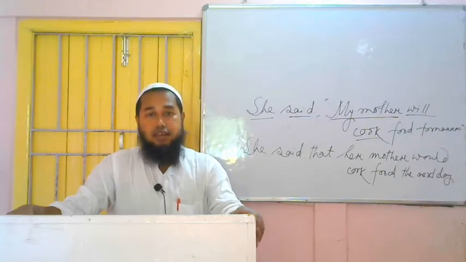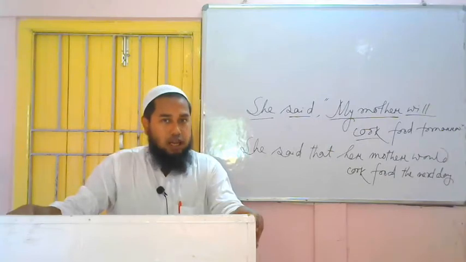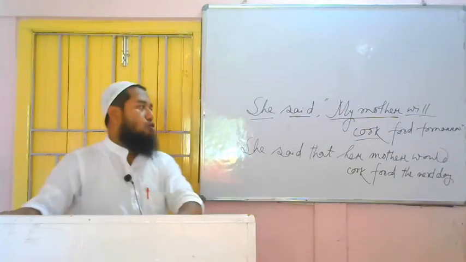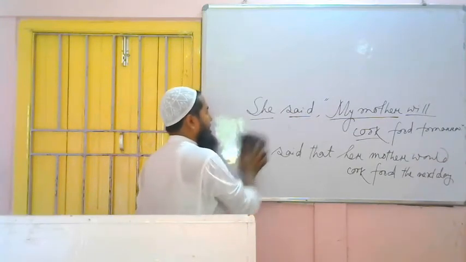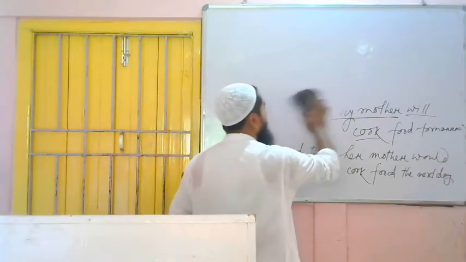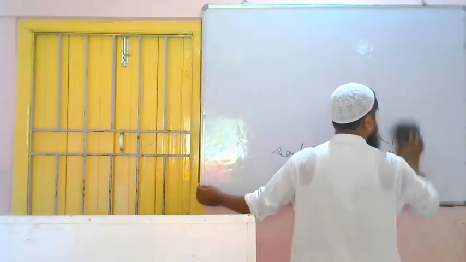If it is past indefinite, it will become past perfect. If it is past continuous, then it will become past perfect continuous. And if we get shall or will, it will become what? Should or would. So I gave you the examples. I hope it is clear. Now we are to proceed towards the next sentence. Assertive sentence finished. These are the rules of assertive sentence.